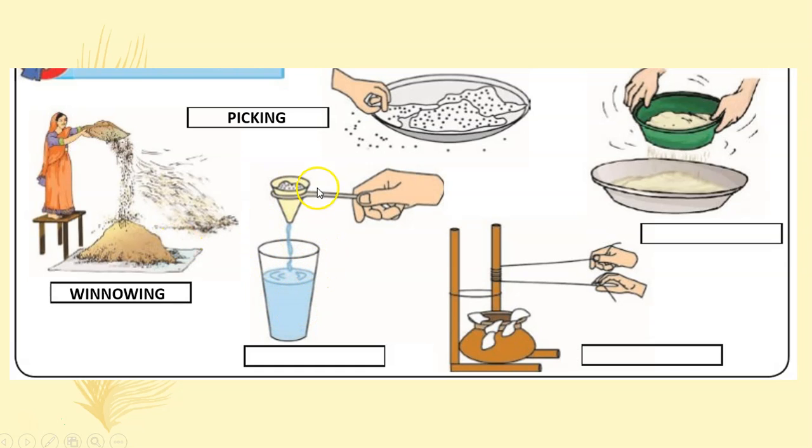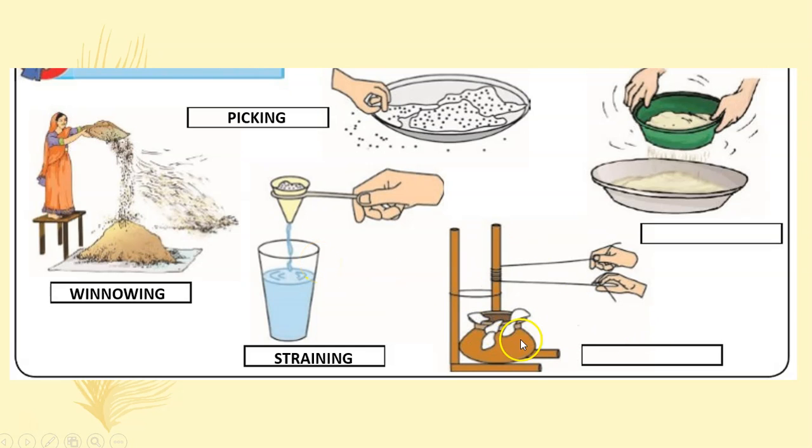Then this person is removing, let's say, something from liquid water. And we use this method when we drink tea. So this method is known as straining.